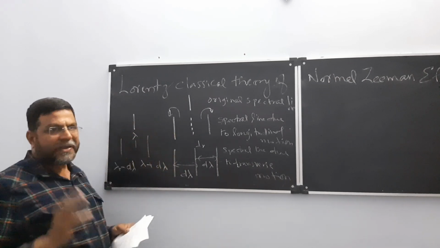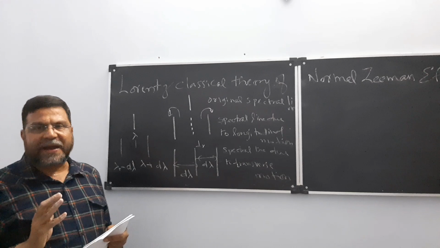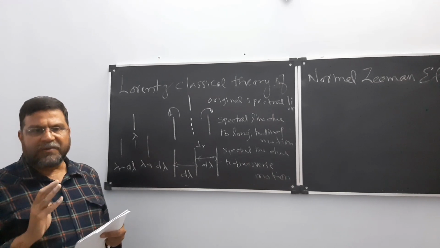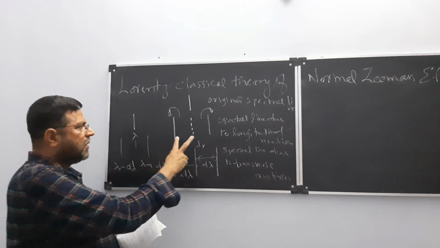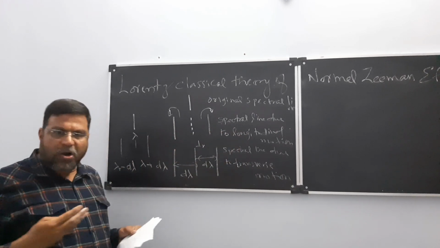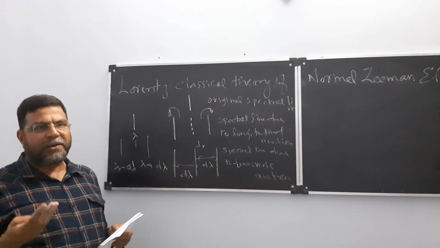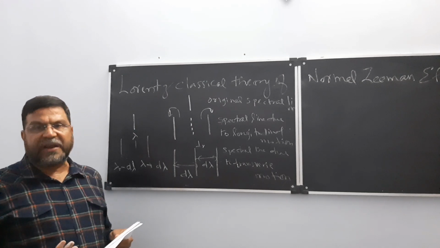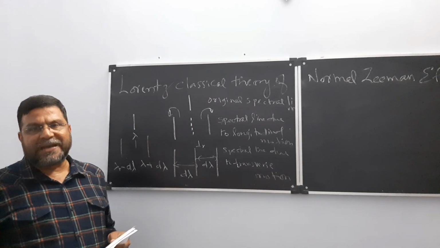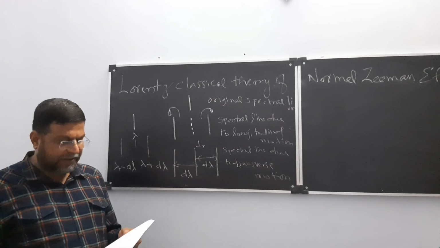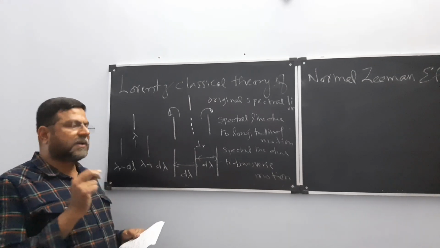Likewise here also, as I told you in the starting, when the Zeeman effect is applied on a spectral line, the magnetic field splits it into two. Maybe longitudinal. When you give a very strong magnetic field, that is the normal Zeeman effect. When you give a weak magnetic field, that is the anomalous Zeeman effect.